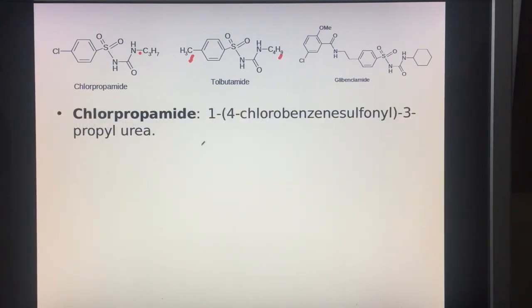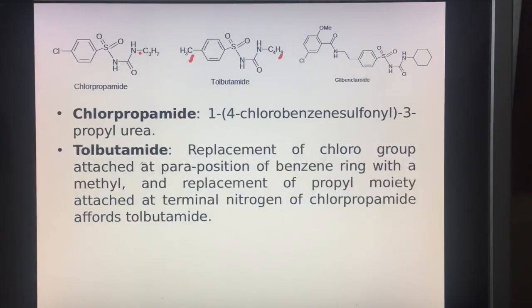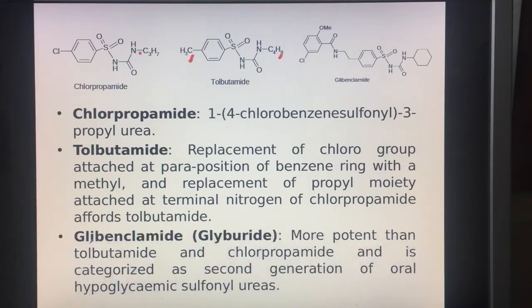The chemical name of chlorpropamide is 1,4-chlorobenzenesulfonyl 3-propylurea. For tolbutamide, replacement of the chloro group at the para position of the benzene ring with a methyl, and replacement of the propyl moiety attached at the terminal nitrogen of chlorpropamide with butyl, gives tolbutamide. And then glibenclamide, also called glyburide, is more potent than tolbutamide and chlorpropamide, and is categorized as a second generation oral hypoglycemic sulfonylurea.